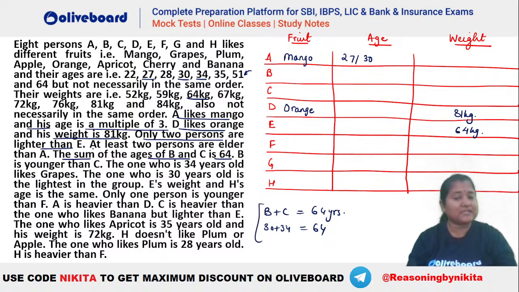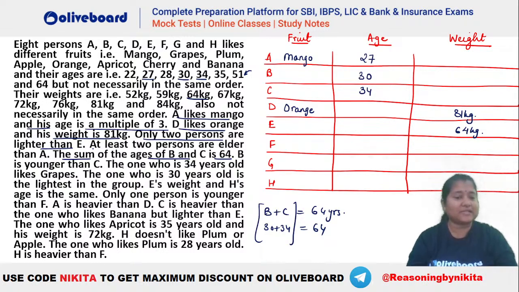So that means you can see that B has to be 30 years old and C has to be 34 years old, right? So you can understand that B is 30 and C is 34. That means A has to be 27, isn't it? He cannot be 30 because 30 years old is already for your B, right? So A kitna hoga? 27 ho jayega. Okay, so A is 27 years old here. I hope this is clear, everybody.